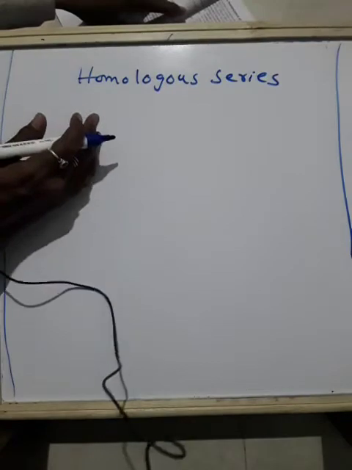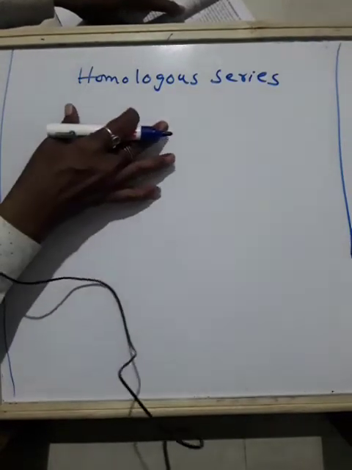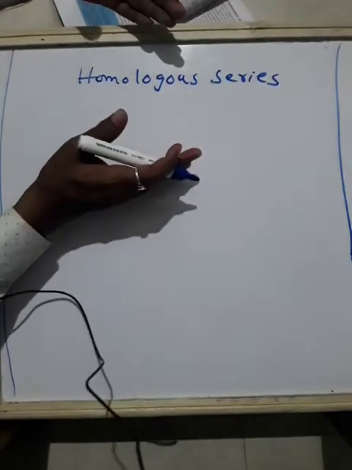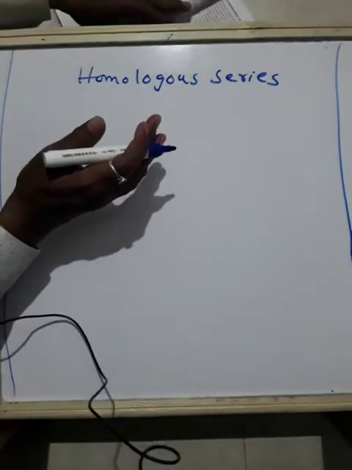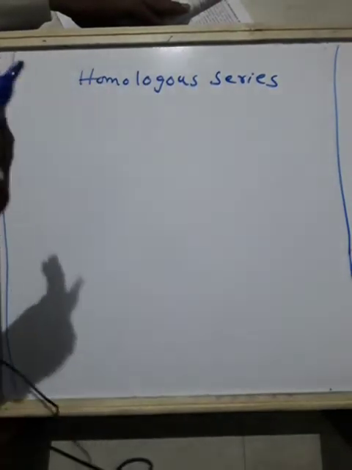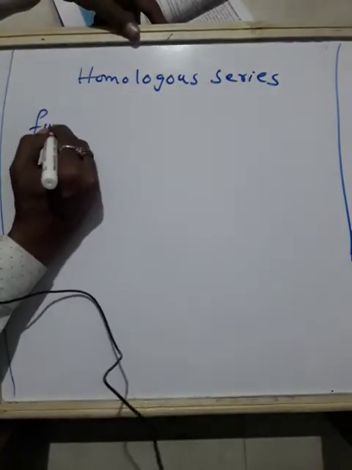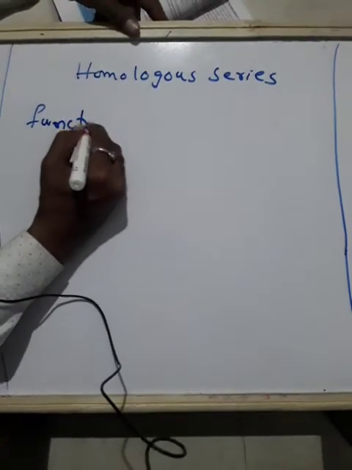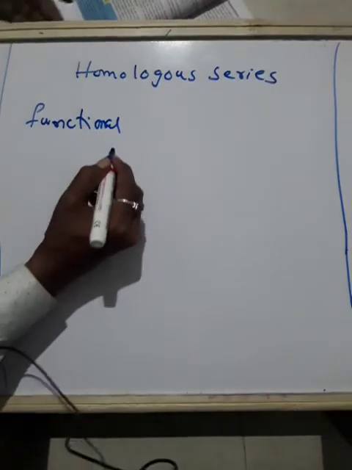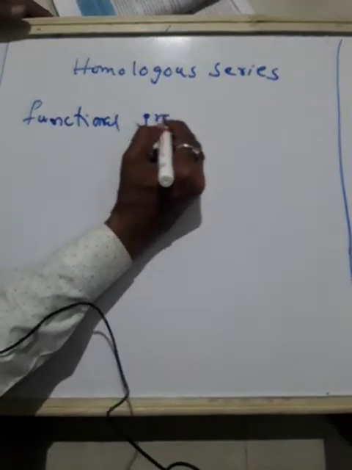Sometimes, in addition to this, hydrogen atoms or any other atoms on this carbon chain can be replaced by a functional group. So a functional group will indicate the property of that particular substance.